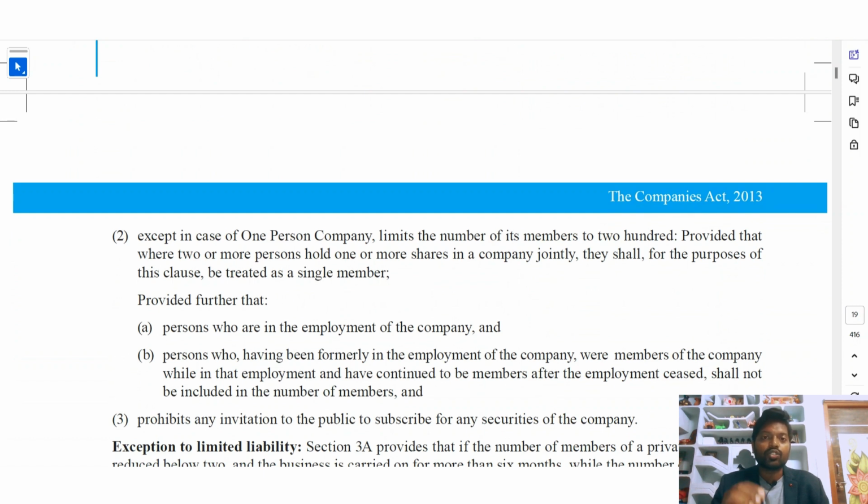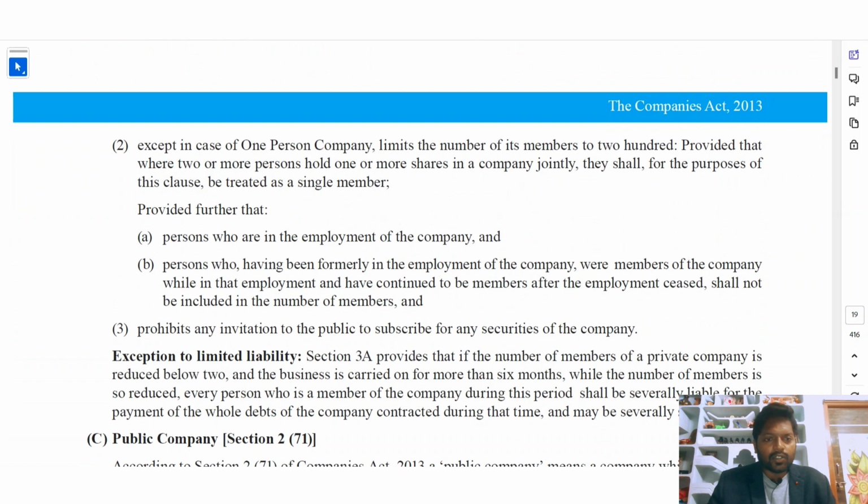Restrict means should stop. Except in case of a one person company, it limits the number of its members to 200. Provided that where two or more persons hold one or more shares in a company jointly, they shall for the purposes of this clause be treated as a single member.